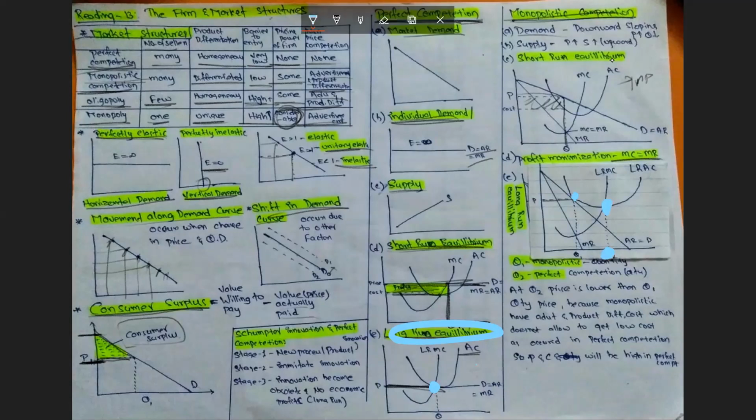So this is the price at this quantity, the optimal price that the firm can determine, and even these firms can earn only normal profits, and economic profit will be zero in the long run. So that's what I wrote down here.